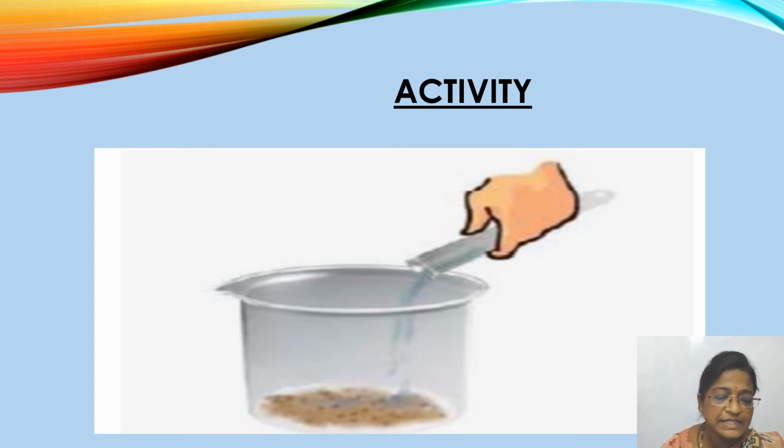While doing this, we will see bubbles coming out of the soil, isn't it? These bubbles are of the air which was present in the spaces between the soil particles. Water enters the spaces between the soil particles and expels the air present there. This expelled air is seen in the form of bubbles coming out from the soil. So from this activity, what do we come to know? We come to know that air is present even in the soil also.